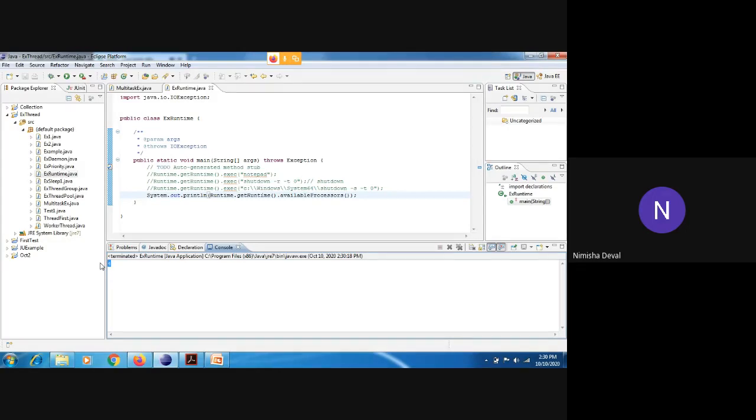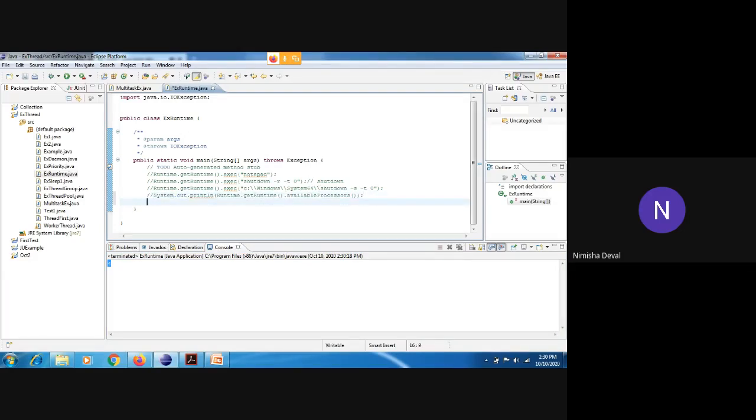In the same way, you can find out the different memories available. Total memory is available on my laptop, as well as the free memory available. To find it out, I will use another process. Okay, I have kept it in a comment.